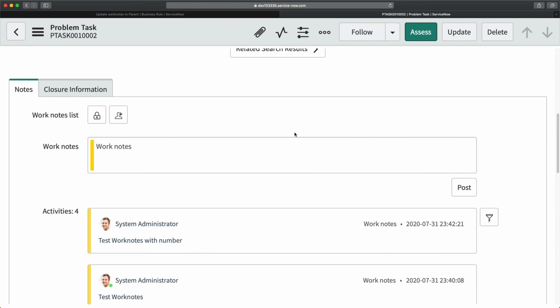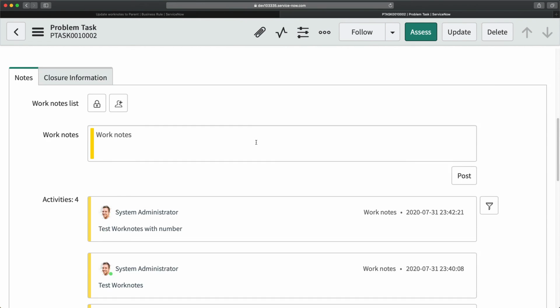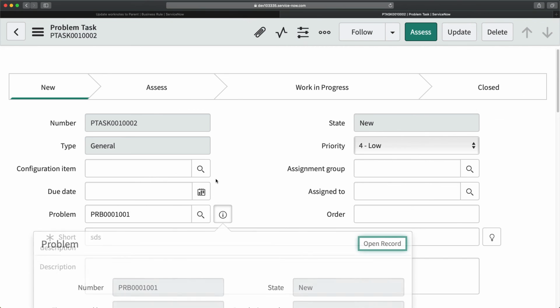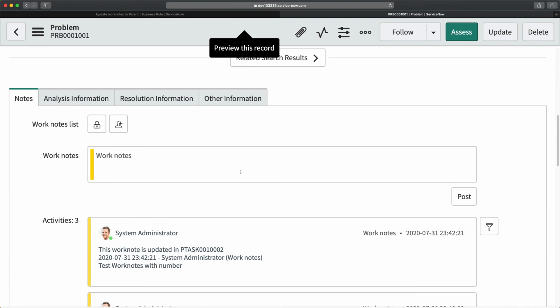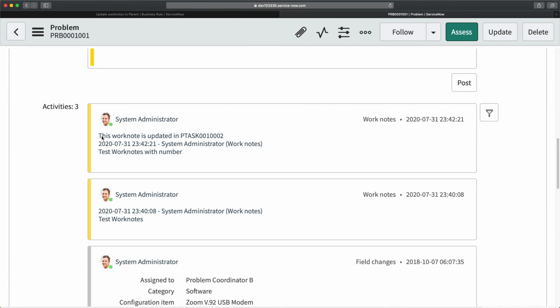If I click on post, you can see we have this here. But now we will see whether it is updated in our problem record or not. And yes, you can see that it says this work note is updated and it shows the P task number, and also it is showing you the work notes. So the whole work note is here.